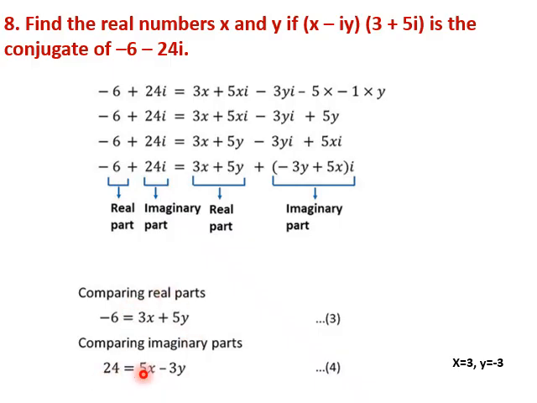So we got two equations. So we can solve these two linear equations with two unknown variables. We get x equal to 3 and y equal to minus 3. This is the final answer.